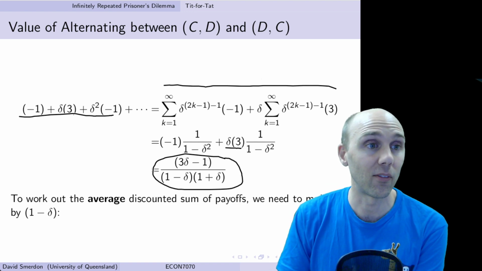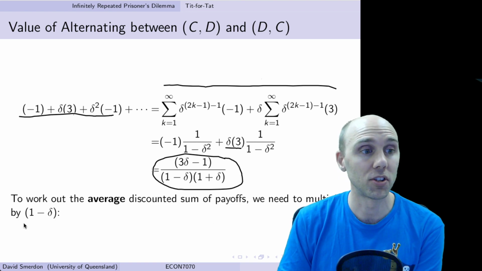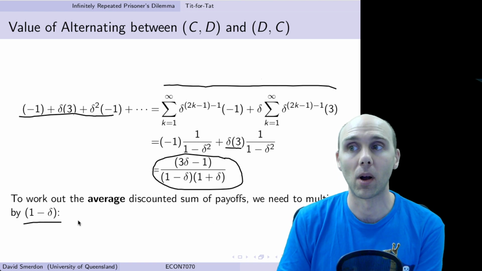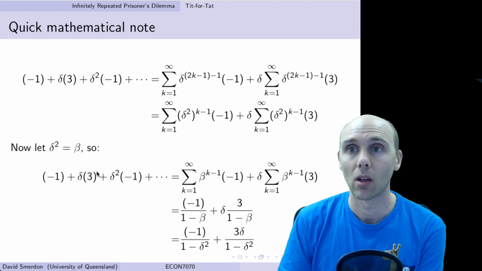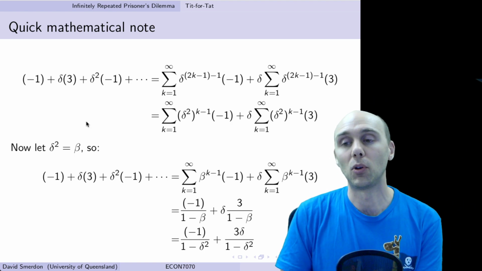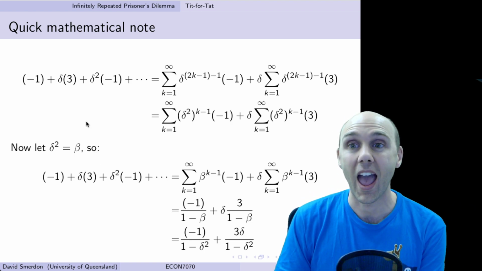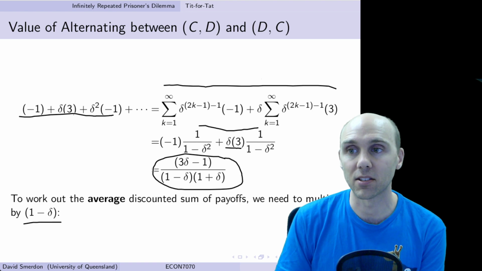Now to work out the average discounted sum of payoffs, we use the same trick as before. We multiply by 1 minus delta. This is a quick mathematical note if you wanted to see how we got from the top line here to the next line down here.